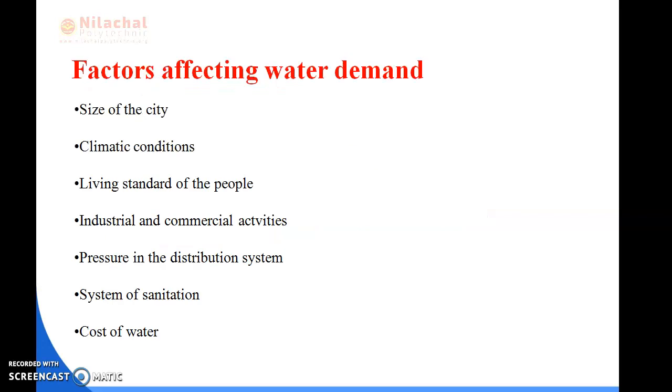After that, we will be reading about factors affecting the water demand. In factors affecting the water demand, we will be reading about the size of the city, climatic conditions, the living standard of the people, system of sanitation, cost of the water, and pressure in the distribution system. We will be reading this in the next slide. Thank you.